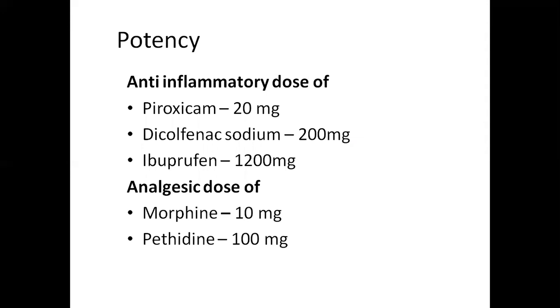And regarding the analgesic doses of morphine and pethidine, morphine is more potent than pethidine. Morphine with 10 milligrams shows its analgesic effect, whereas pethidine will require 100 milligrams. So the potency of morphine is more than the pethidine.